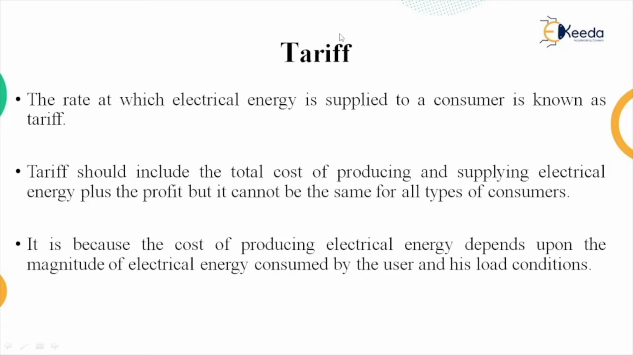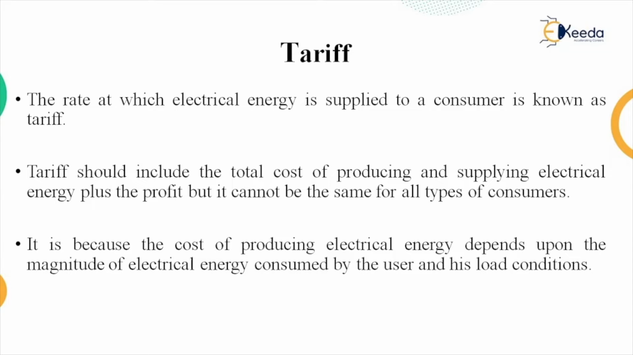So what is meant by tariff? We know that electricity is generated at the power plant. Then the generated electricity is transmitted by transmission lines to the distribution box, and from the distribution box it is distributed to the various consumers, such as residential consumers, commercial consumers, industrial consumers and traction.